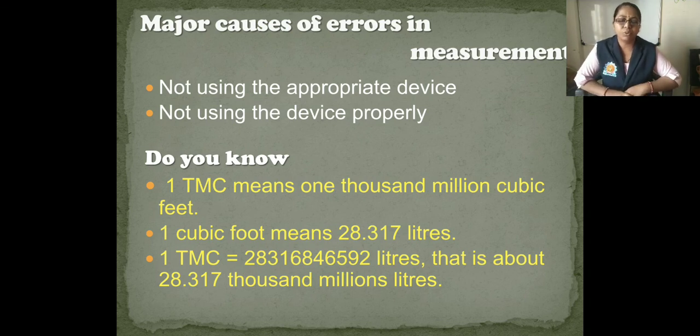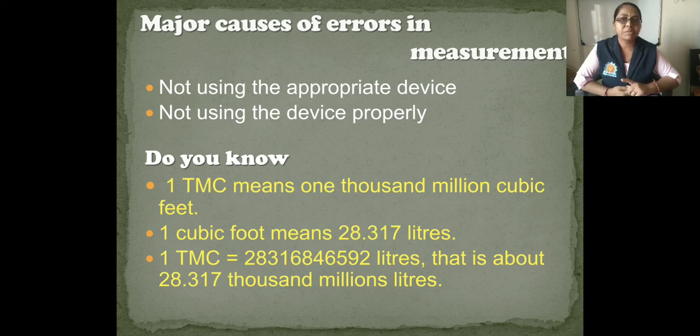Now, during the rainy season you might have heard, seen and read news regarding how much water is collecting in the dam, how much water is being released, and about the present stock of water in the dam. Do you know the following terms in this connection? 1 TMC means 1000 million cubic feet. And 1 cubic foot means 28.317 liters.